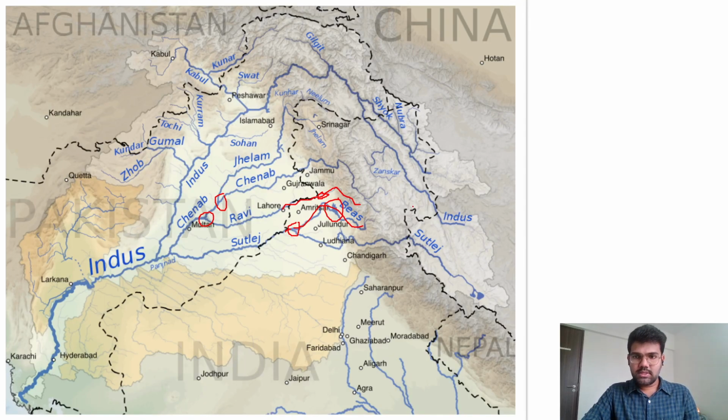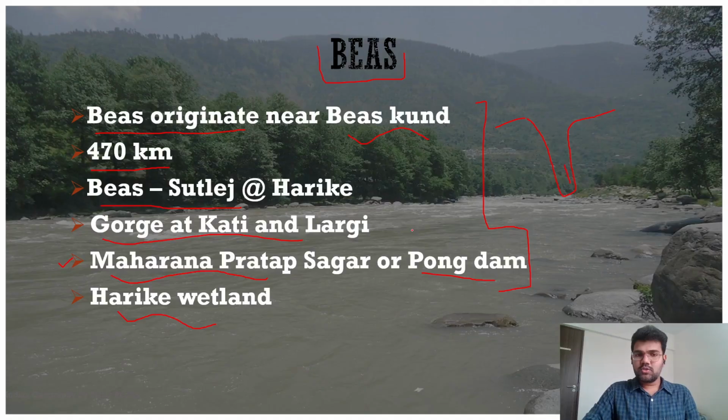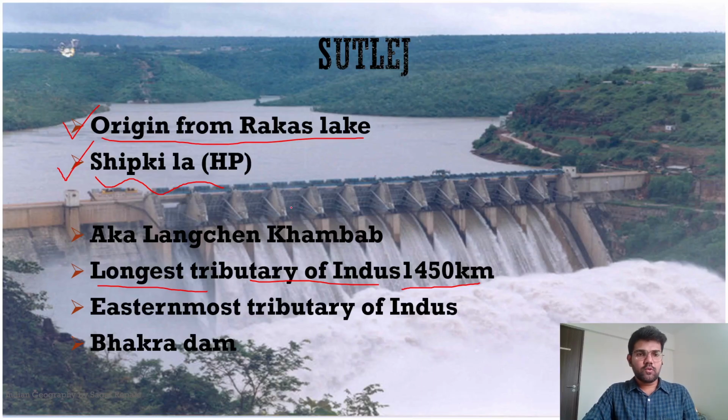So here you can see this pass over here, there is a pass called as what? Shipkila Pass. So Satluj enters India through the Shipkila Pass. Then this river is also called as what? Langchen Khambab in Tibet region, and it is the longest tributary of Indus with the length 1,450 kilometer. And this is the easternmost tributary of Indus.